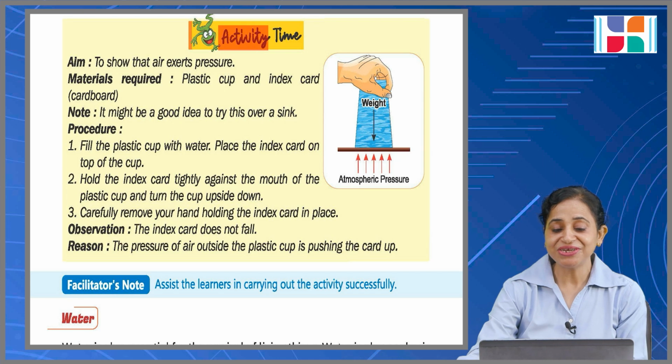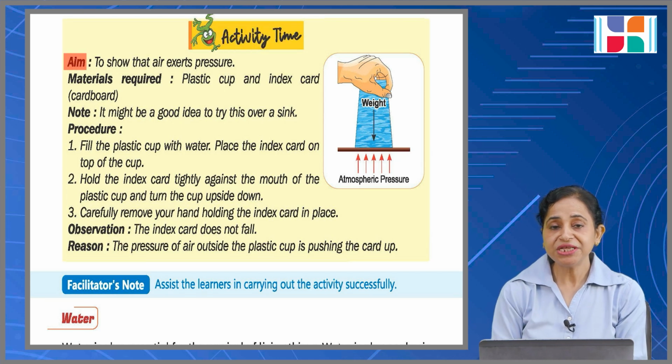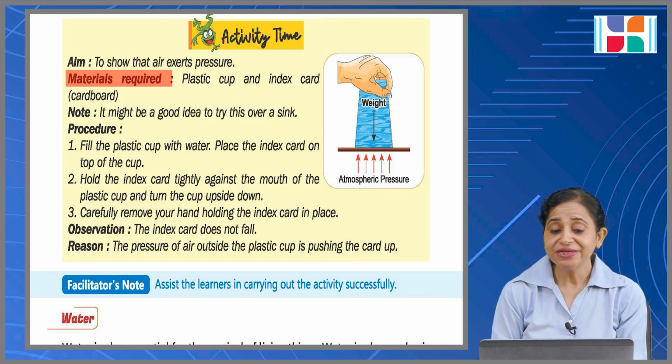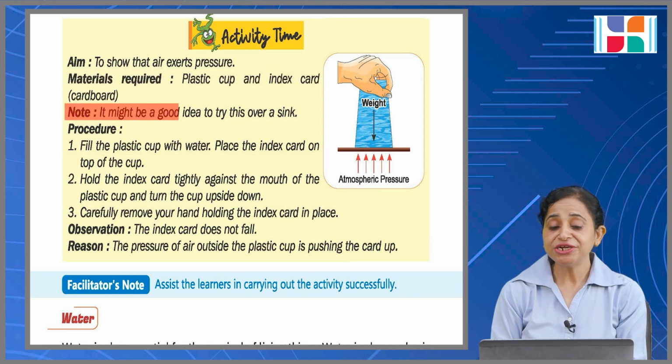Yes, activity time. Aim. What is the aim to do this activity? To show that air exerts pressure. Material कौन कौन से चाहिए? Plastic cup and index card. Okay, that is cardboard. Note, it might be a good idea to try this over a sink.